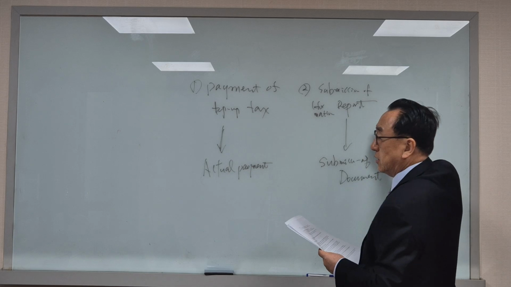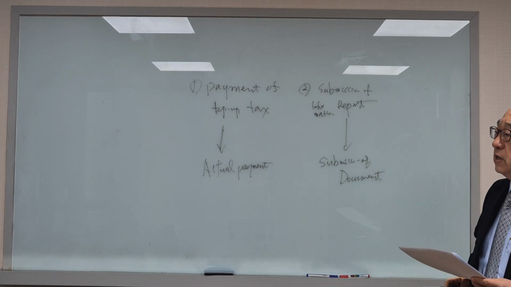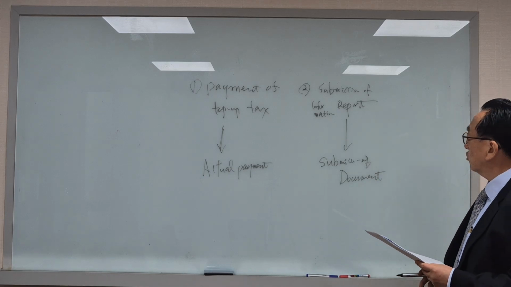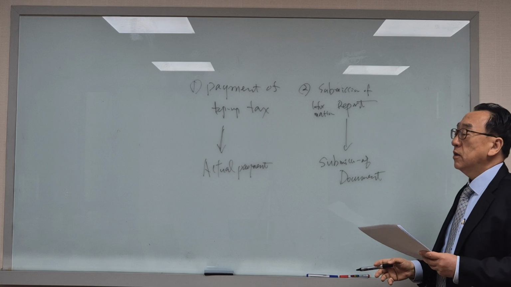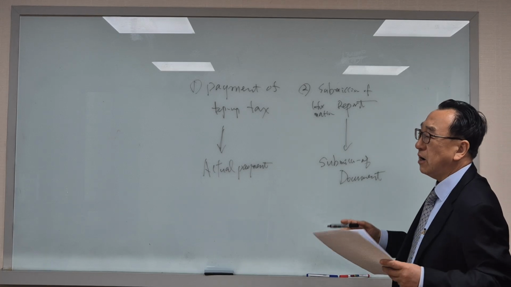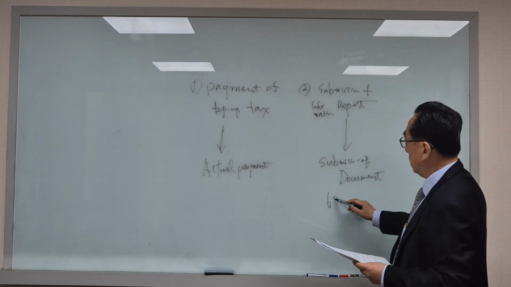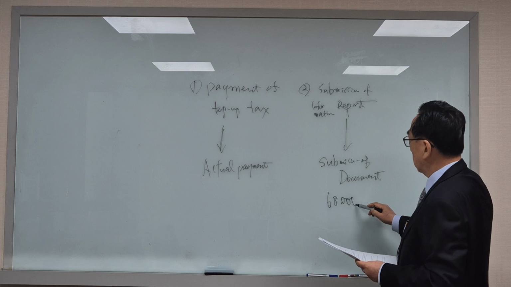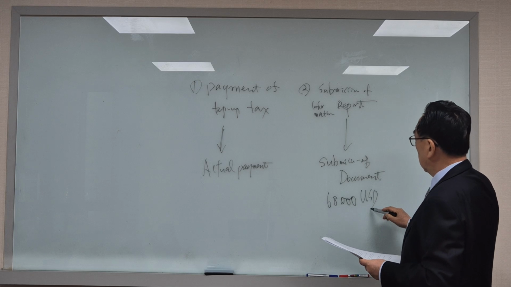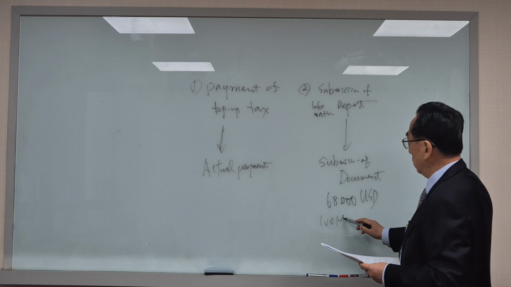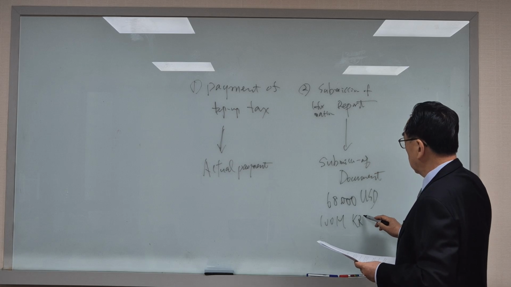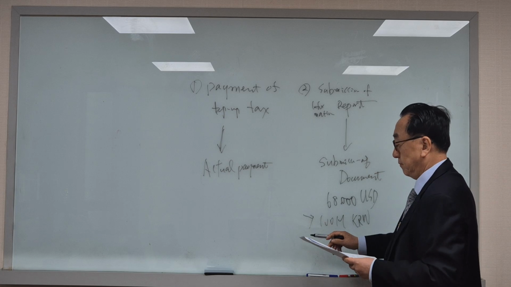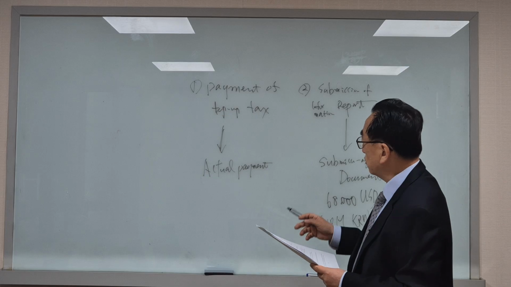This is also very important because the penalty for failing to submit the document appropriately is very high, 68,000 US dollars, 100 million Korean won equivalent. Very high. So this is also very important.